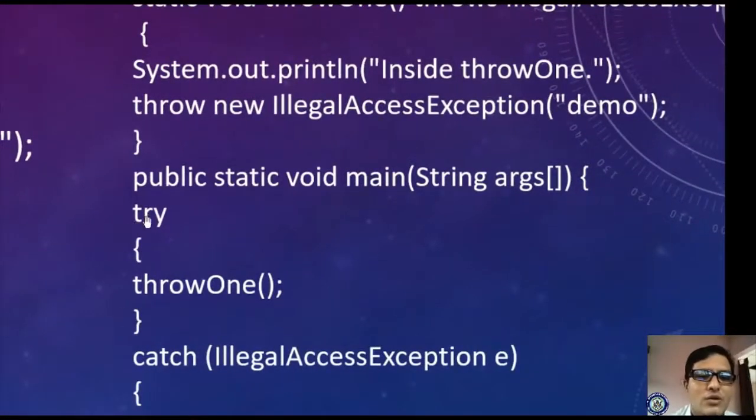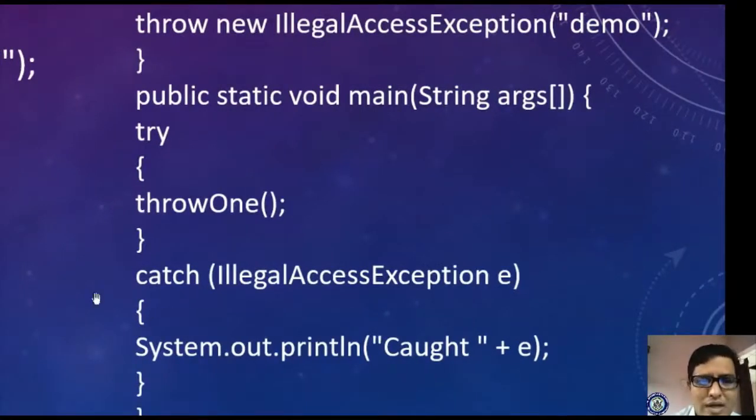Now you are writing the main method. In the main method you are using a try catch block once again. In the try block you are calling the throw one method. It consists of an illegal access exception, so it is rectified. It doesn't give an error now, it compiles. Through this class you are supplying this value. Now in the catch block, please observe here: illegal access exception e. In this e, this demo will be passed, this parameter exists.